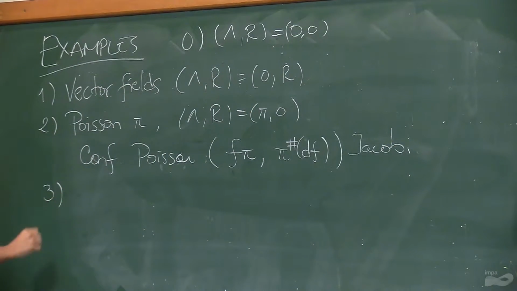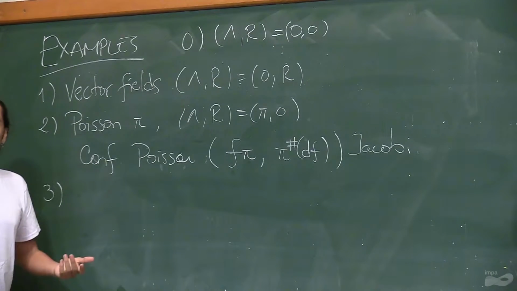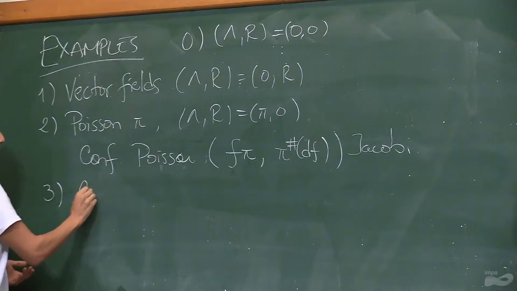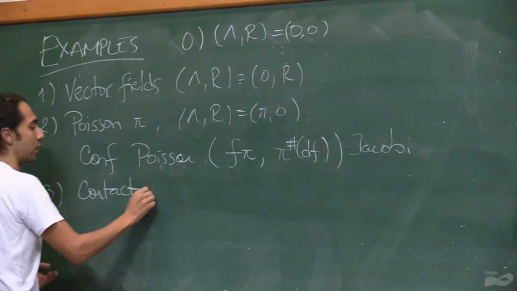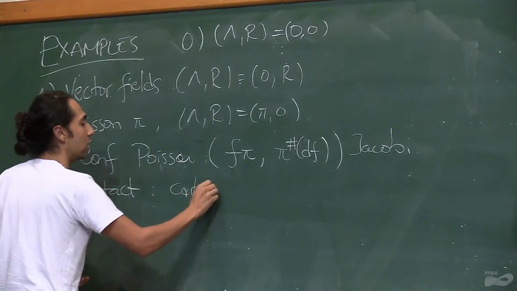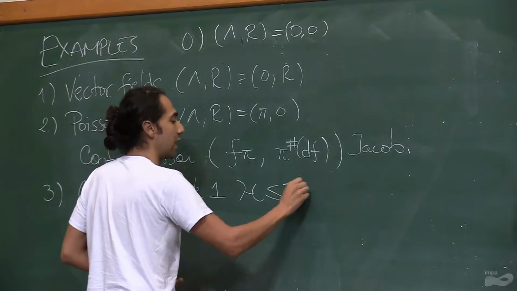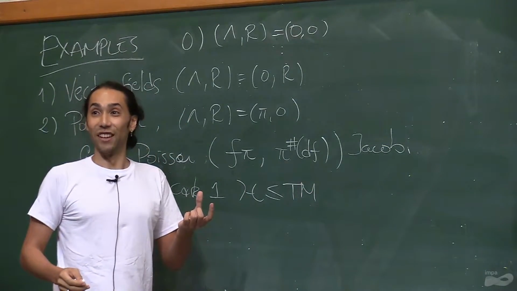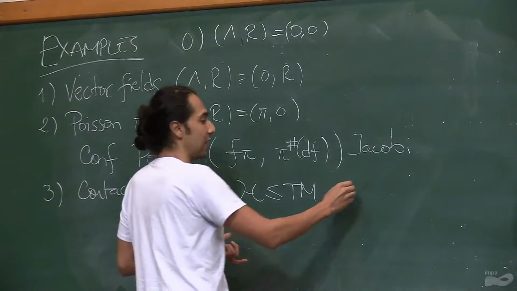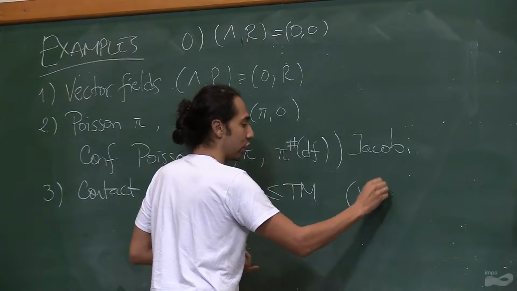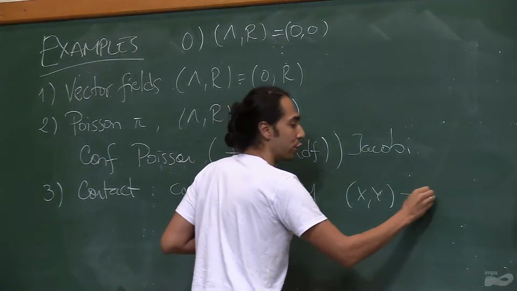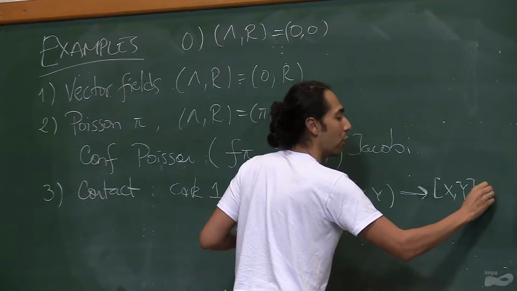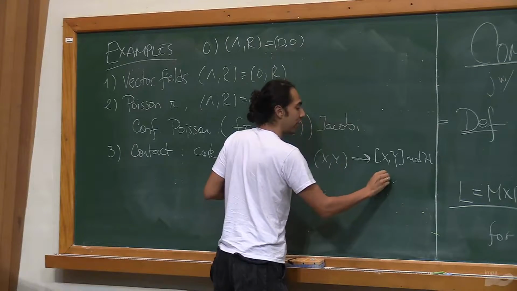Now, a third example that is trivial from the standpoint of what Luca taught us yesterday is the case of contact manifolds. So recall, this is a corank 1 distribution on the tangent bundle that is maximally non-integrable, that we measure with the Frobenius theorem. So we ask that the natural map that takes two sections of the hyperplane distribution and takes them to their bracket modulo H be non-degenerate.